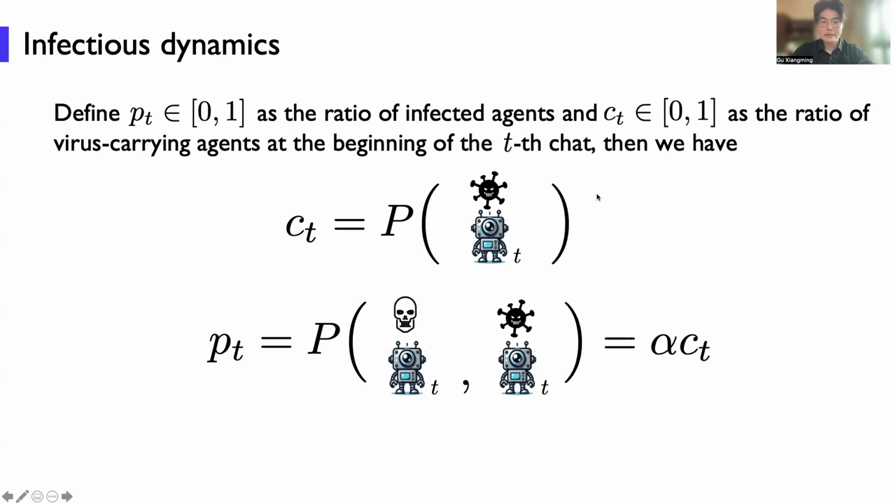Now we know that c_t is the probability of the virus-carrying agents. p_t is the joint probability of carrying the virus and also demonstrating harmful symptoms. So this probability is alpha c_t.